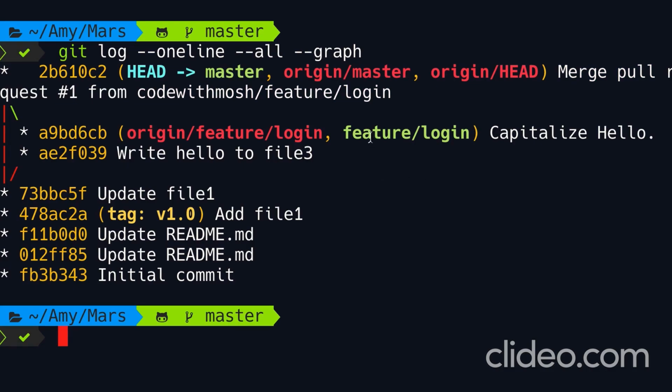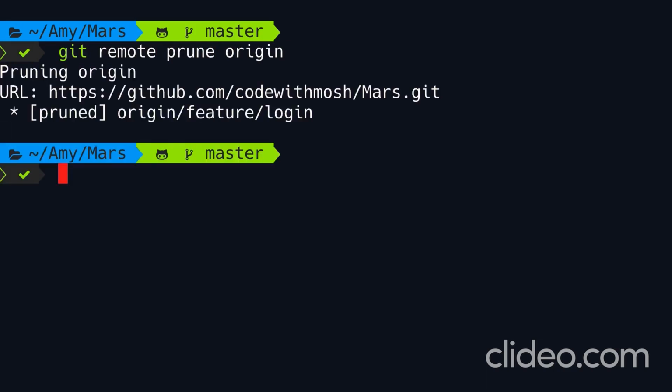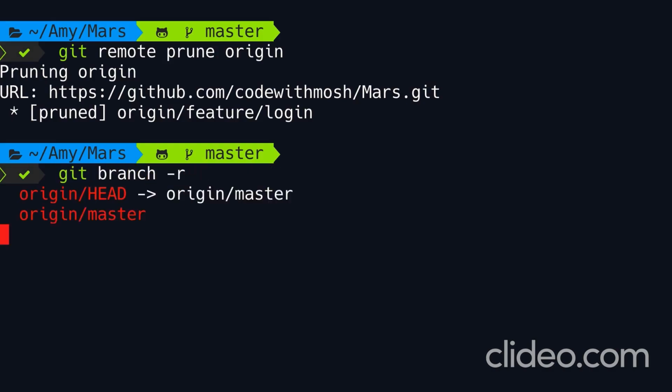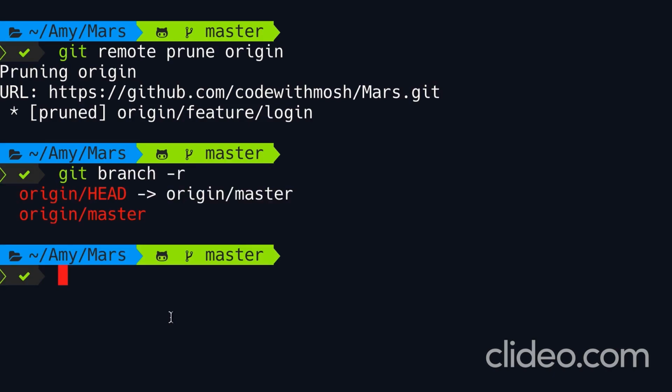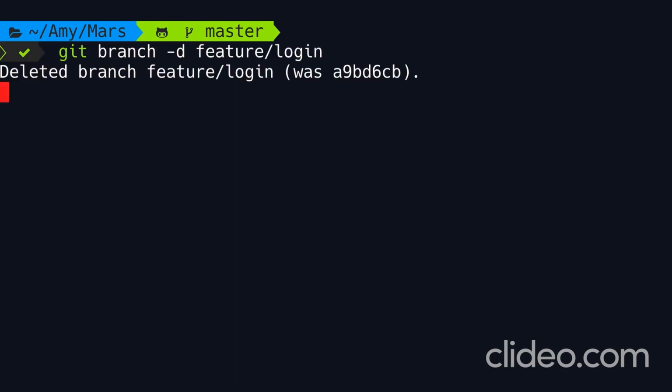We no longer need this feature branch, so we should delete this local branch as well as the remote tracking branch. We already removed this branch from GitHub, so now we need to remove it from this repository. To do that, we type git remote prune origin. As I told you before, this removes the branches that don't exist on the remote, in this case, origin. So now if you type git branch -r, we don't have that remote tracking branch. Beautiful. Finally, we need to remove our local branch. So git branch -d feature/login.